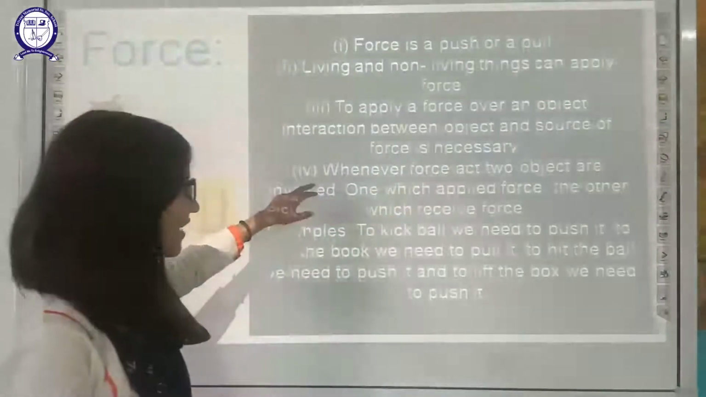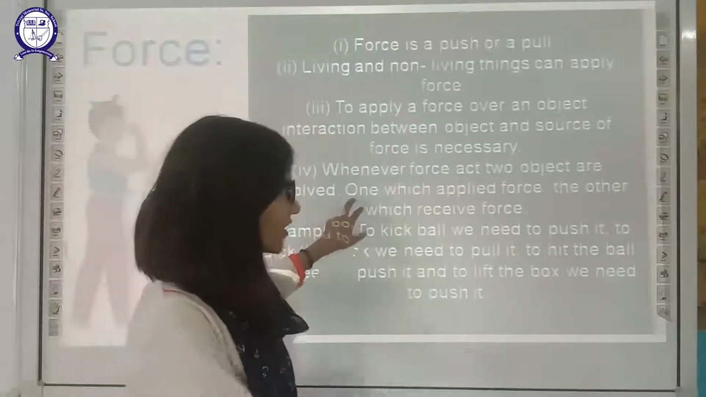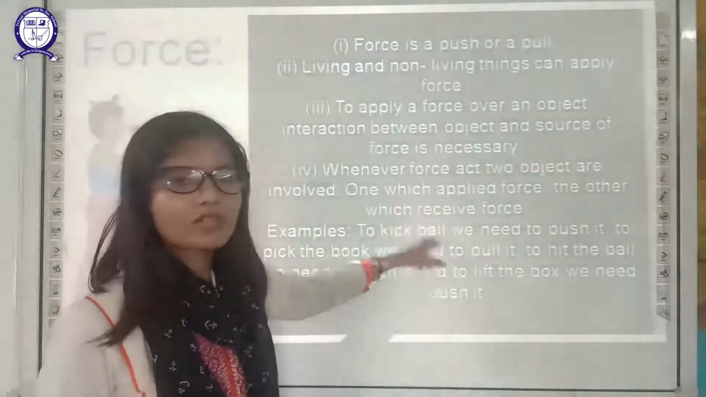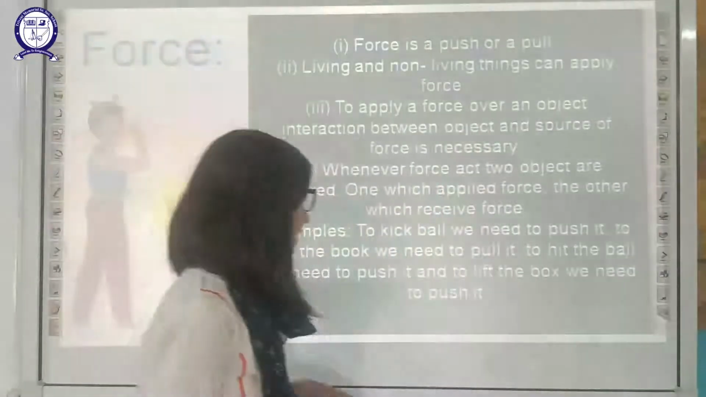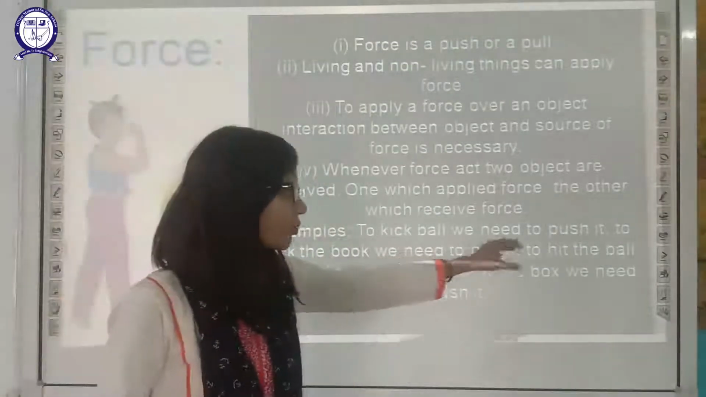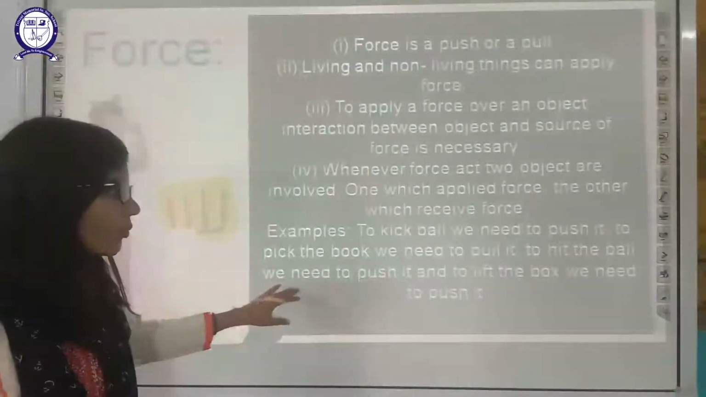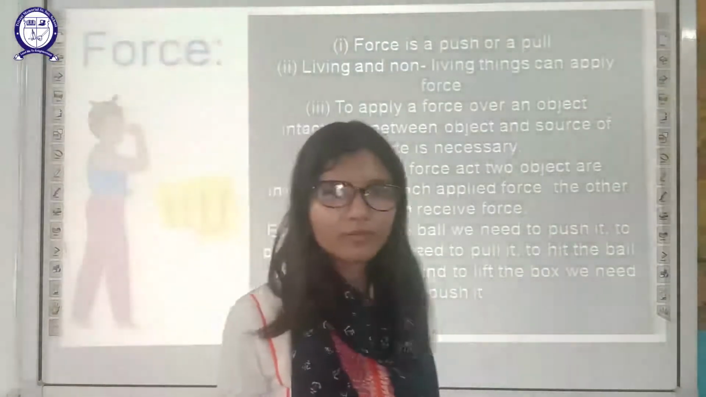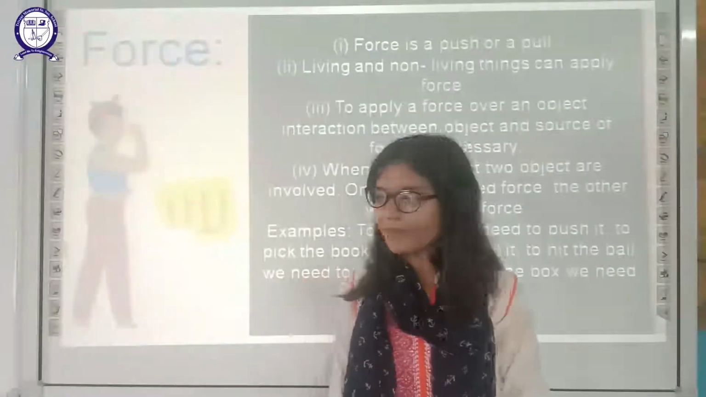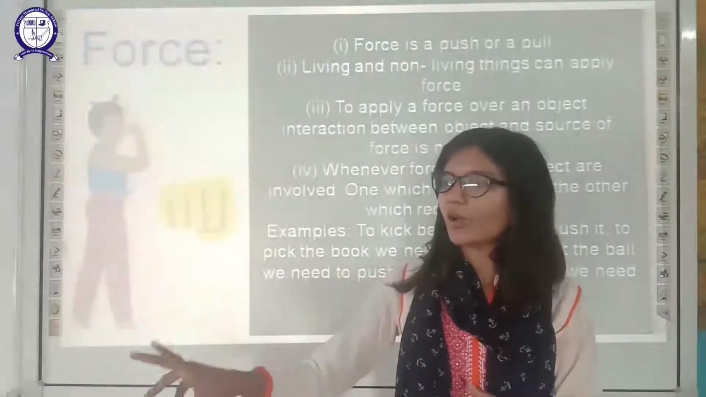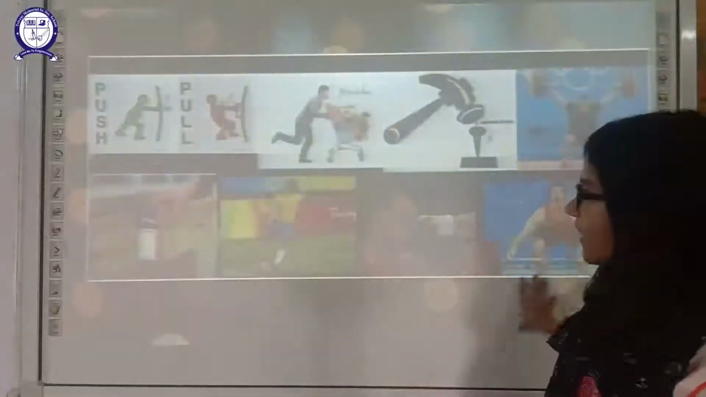Whenever force acts, two objects are involved, one which applies the force and the other which receives the force. For example, to kick a ball, we need to push it. To pick up a book, we need to pull it. To hit the ball, we need to push it, and to lift the box, we need to pull it. All of these things require either pulling or pushing. And when we are pulling something, that object is pulling us back. All these are examples of pulling and pushing.